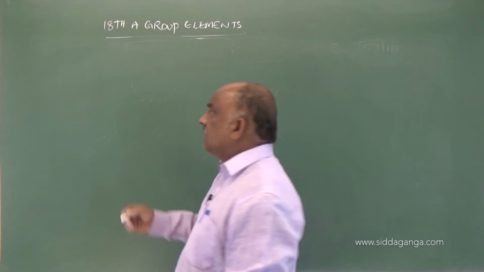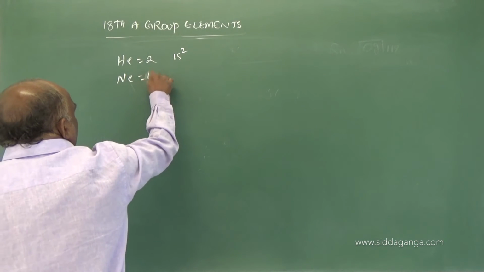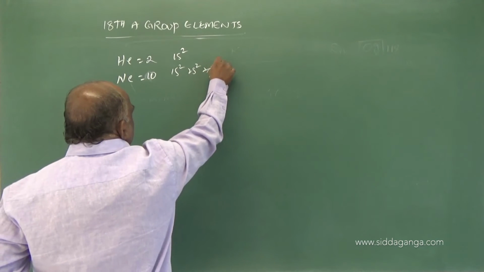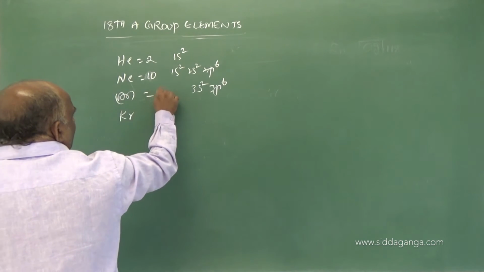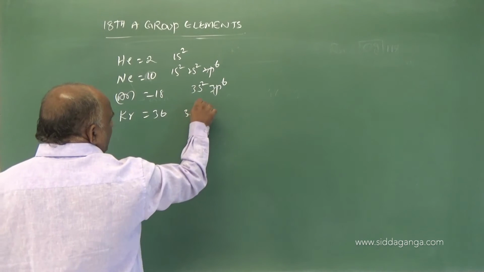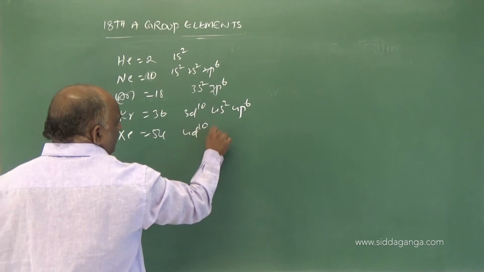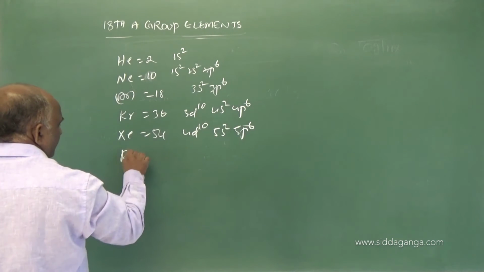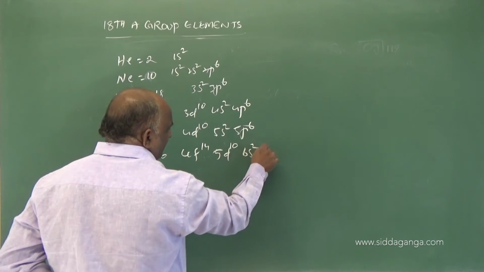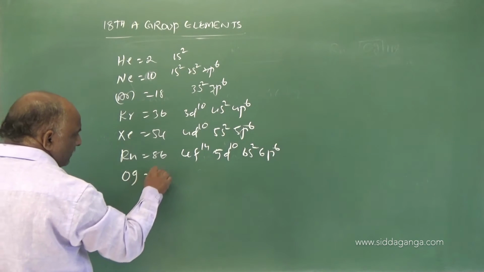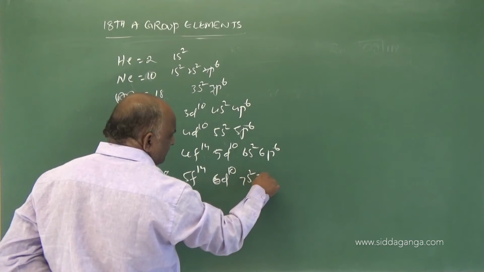So here, helium 1s2, neon 1s2 2s2 2p6, argon 3s2 3p6, krypton 3d10 4s2 4p6, xenon 4d10 5s2 5p6, radon 86, 4f14 5d10 6s2 6p6, and oganesson 118, 5f14 6d10 7s2 7p6.